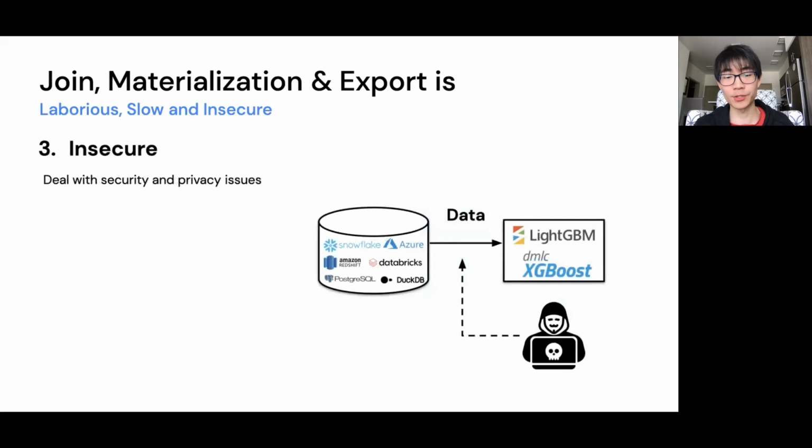Lastly, it's a security risk. As we transfer the raw data from databases to machine learning, we expose ourselves to potential data breaches. Imagine if the data contains sensitive customer information like social security numbers, the resulting legal issues could be a nightmare.